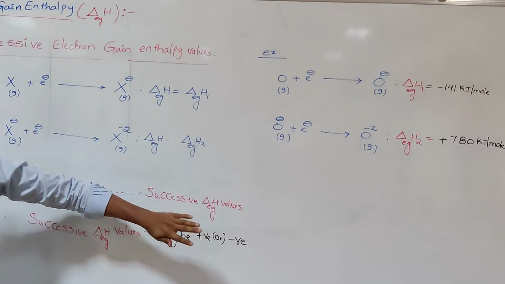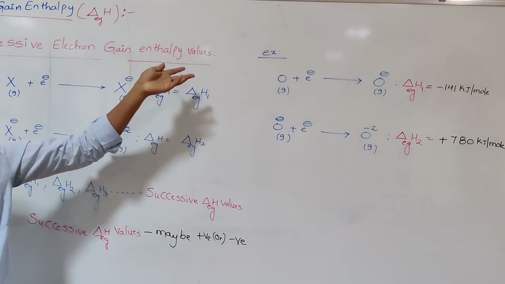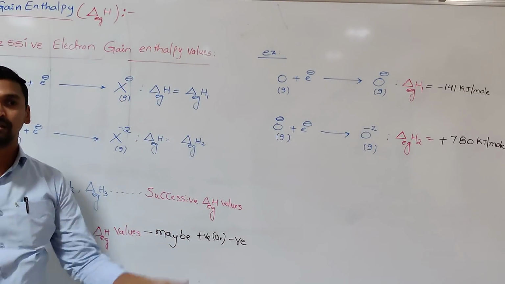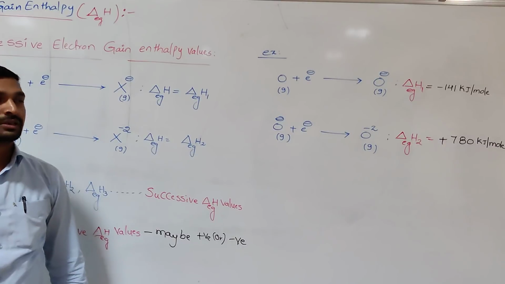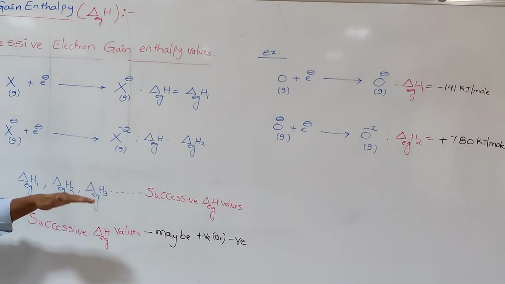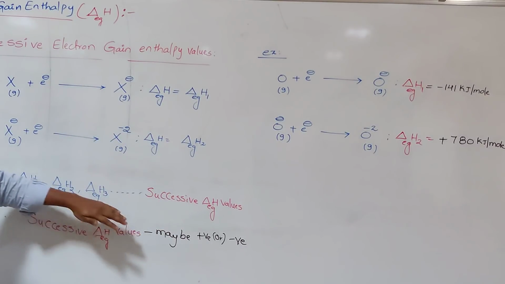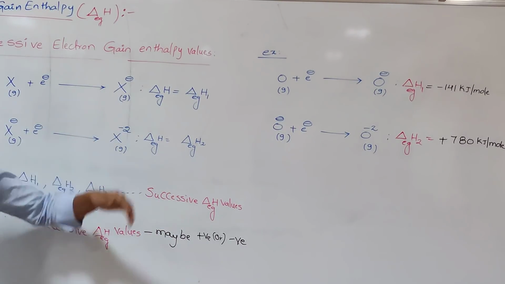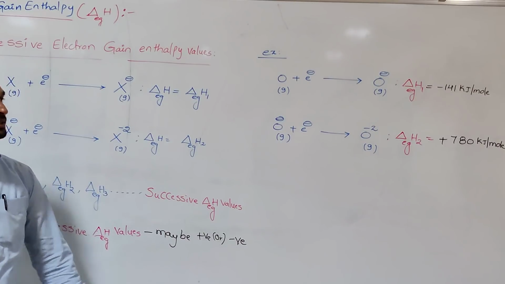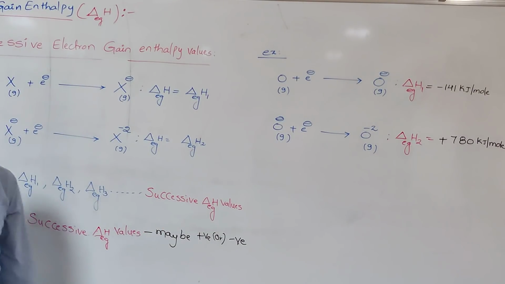As we go down the group, the size of the atom increases. That's why the electron gain enthalpy values are less negative. Whenever we continuously add electrons, whatever the amount of energy change, that is called successive electron gain enthalpies. So this is about electron gain enthalpy.